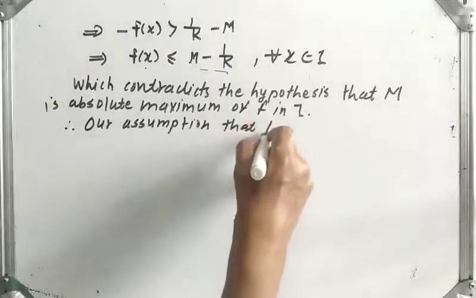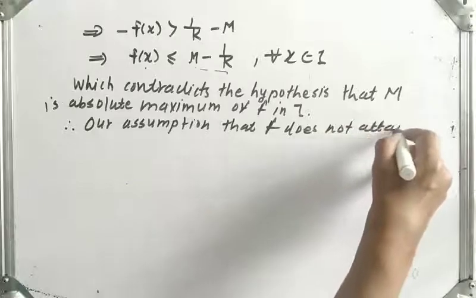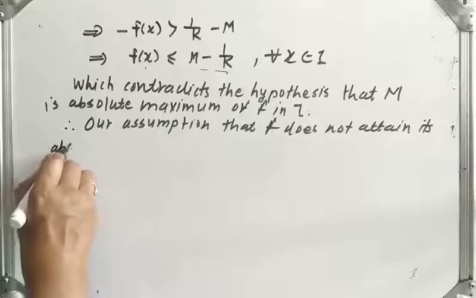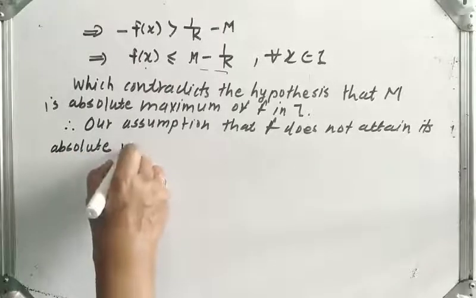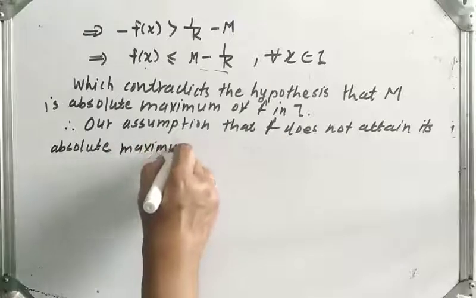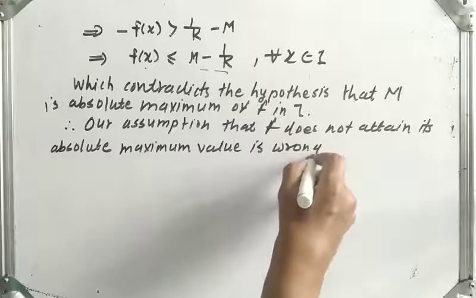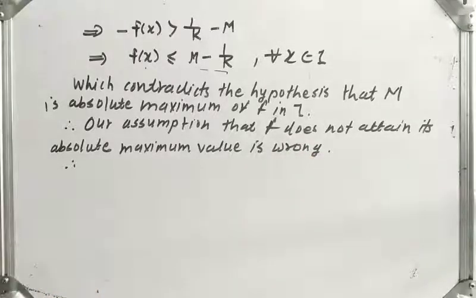That f does not attain its absolute maximum value. Our assumption is wrong.